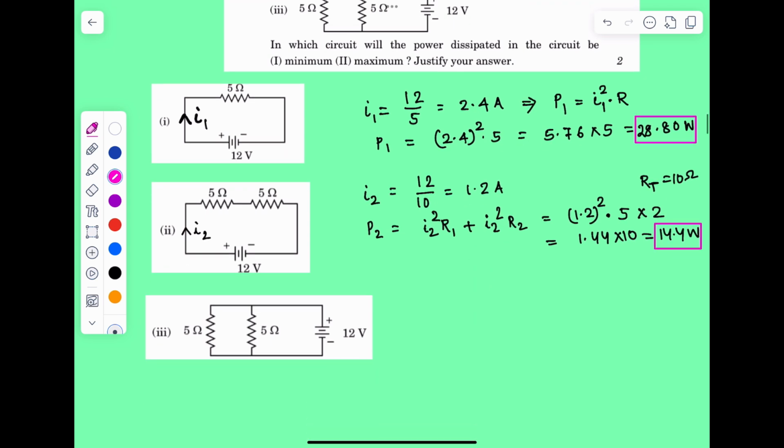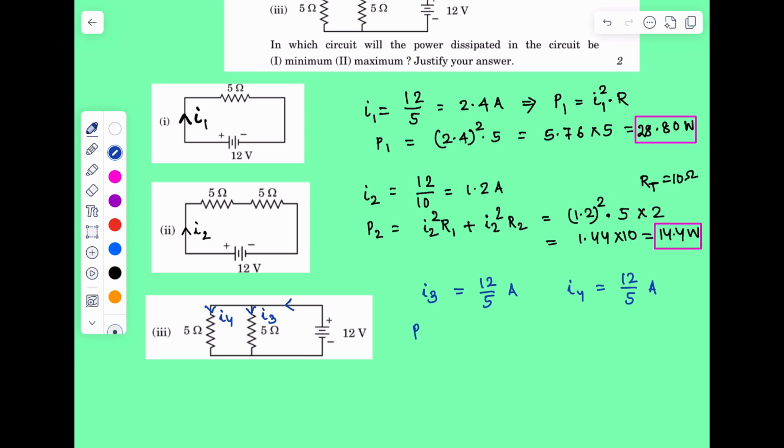Now third case. In the third case, this 12 volt battery is applied across the first 5 ohm resistor, and also across the second 5 ohm resistor. Across both the resistors the same voltage is present, that is 12 volt. So what we will get, let this current be I3 and this be I4. Now I3 will be equal to 12 by 5 ampere, whereas I4 will be also 12 by 5 ampere.